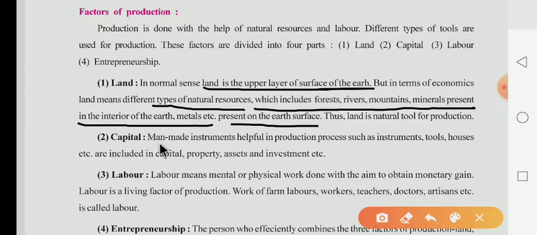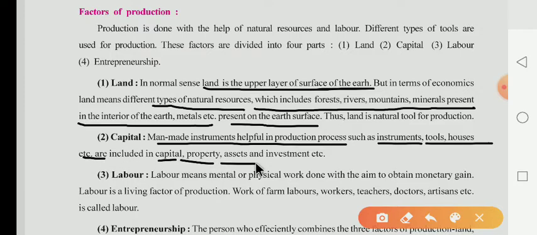Second one, capital: man-made instruments helpful in the production process. What have they given? They have given that man-made instruments are helpful for the production process. These instruments include tools, houses, etc. Property, assets and investment are also to be included in capital. These are all part of capital.